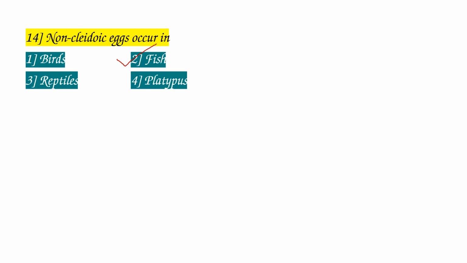The platypus is an egg-laying mammal. So in birds, reptiles and platypus, the eggs are covered by a shell, hence they are cleidoic eggs. But in fishes, the egg is not covered with a shell, hence the eggs are considered non-cleidoic eggs.